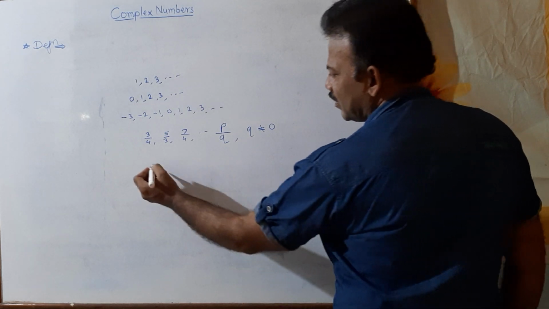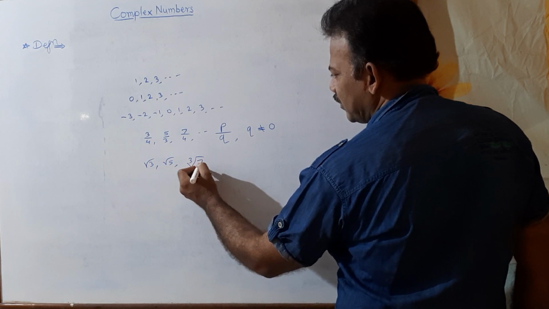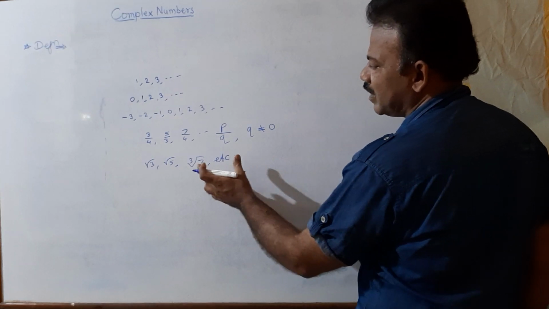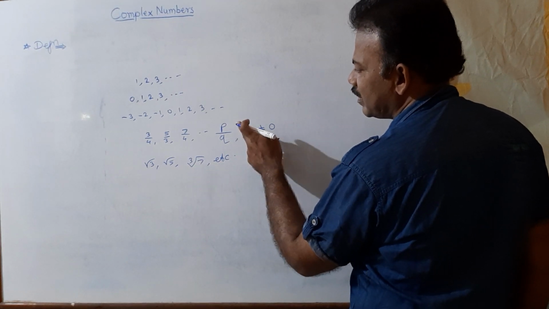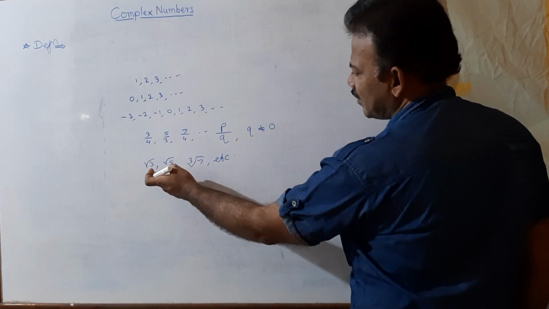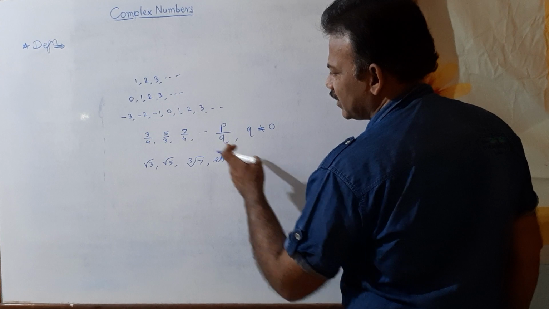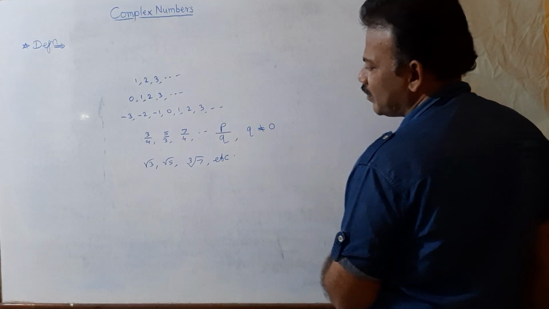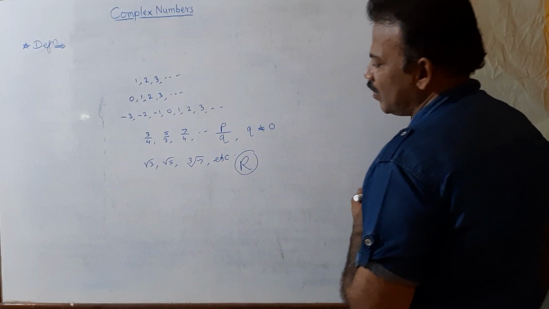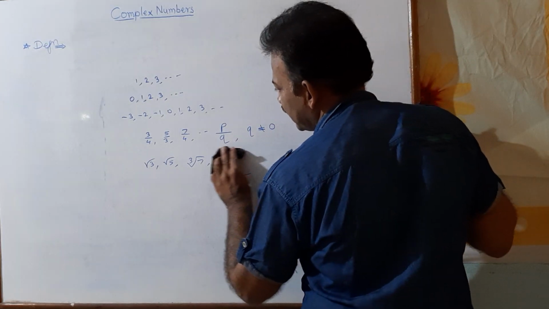Again, there are numbers of such type √3, √5, √7, etc., and these numbers are called irrational numbers. Right? Irrational numbers means numbers which cannot be written in the form p divided by q, where q is not equal to 0 and p and q are integers. These numbers are rational numbers. So note that rational numbers and irrational numbers together form the set of real numbers. We denote it by R. R means the set of all real numbers.